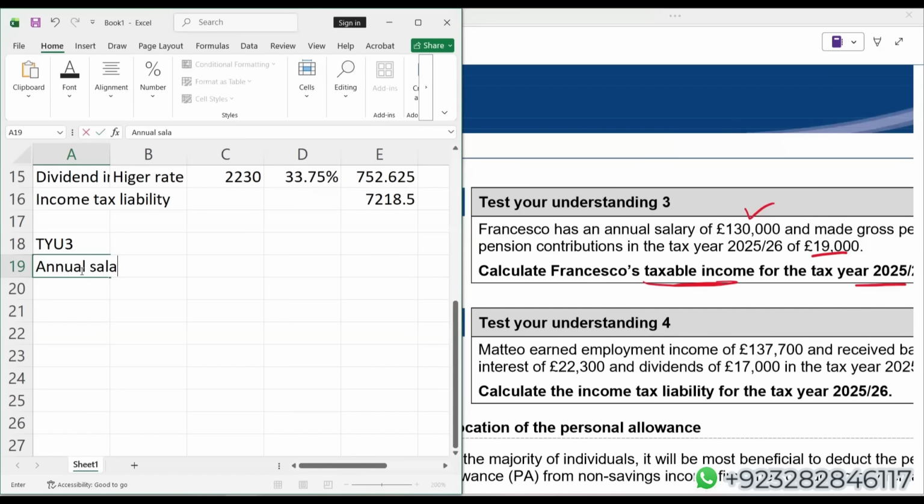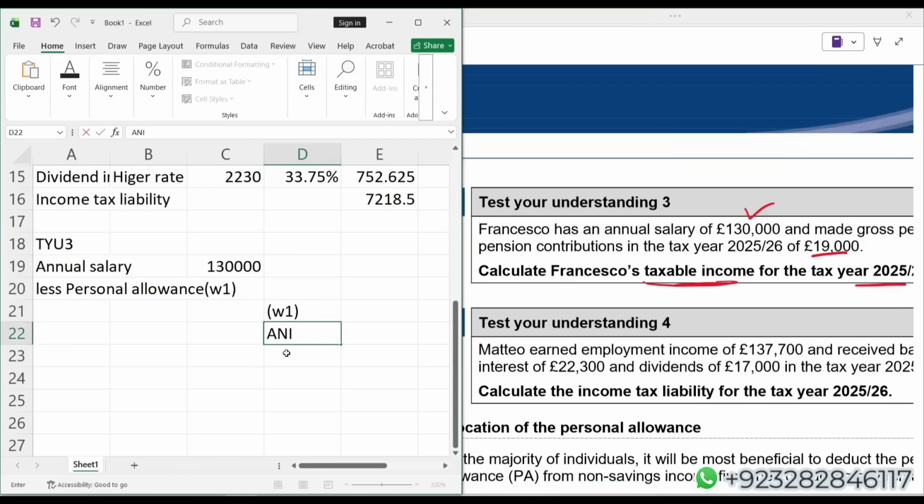Annual salary. Let me take 1,30,000. Simply we'll deduct personal allowance. Let me just show the working one here.